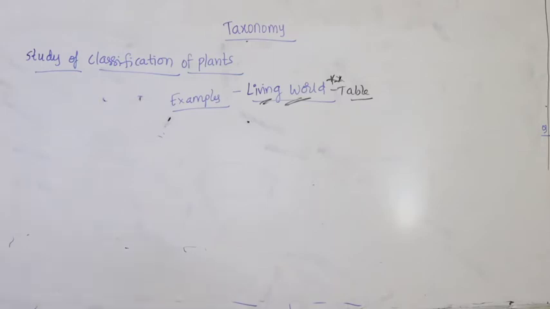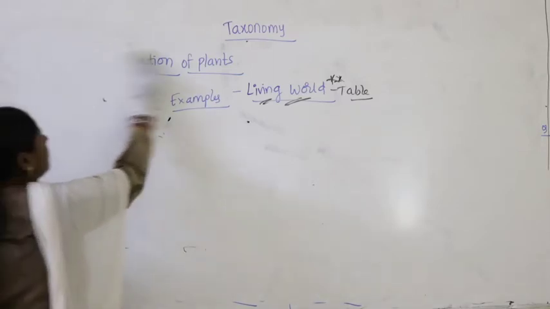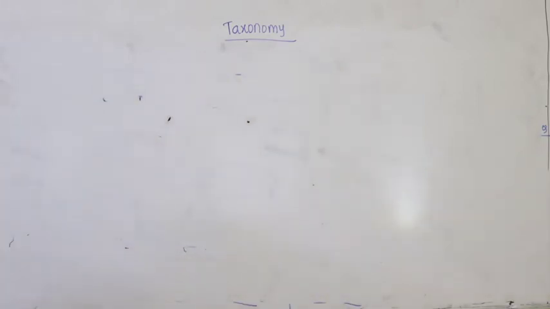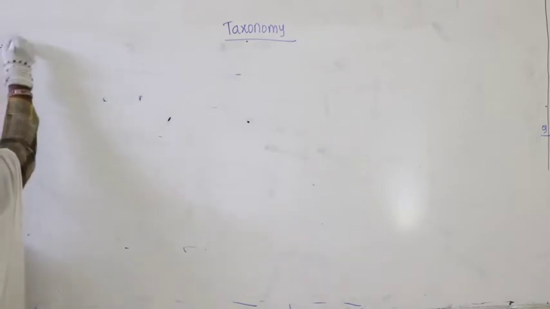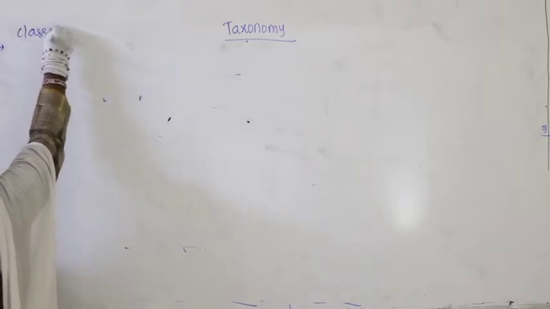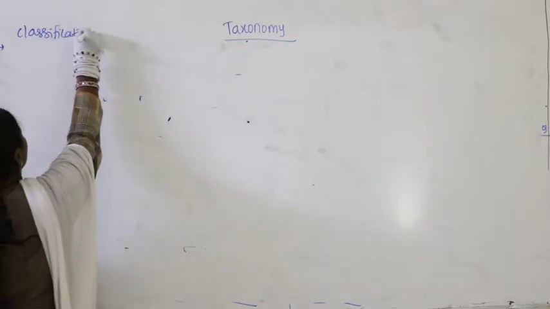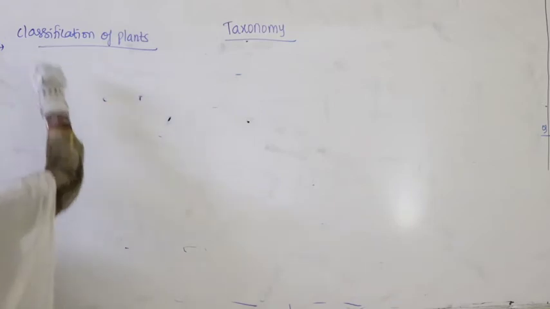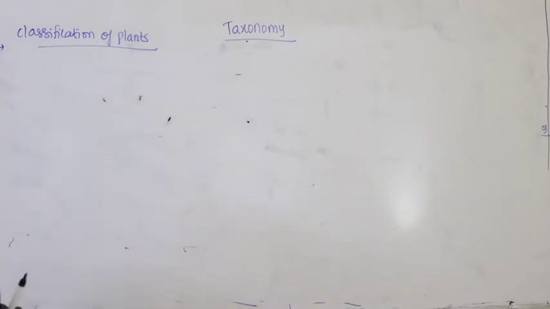Now let us continue with taxonomy. If you look at olden days, how did they classify plants? Just now we discussed that the study of classification of plants is called taxonomy. So let us come to the history of ancient times.